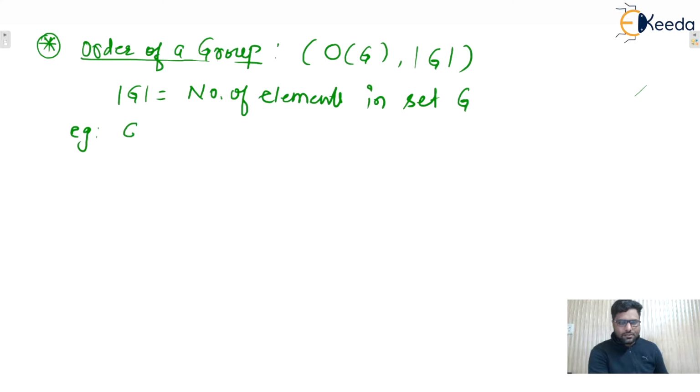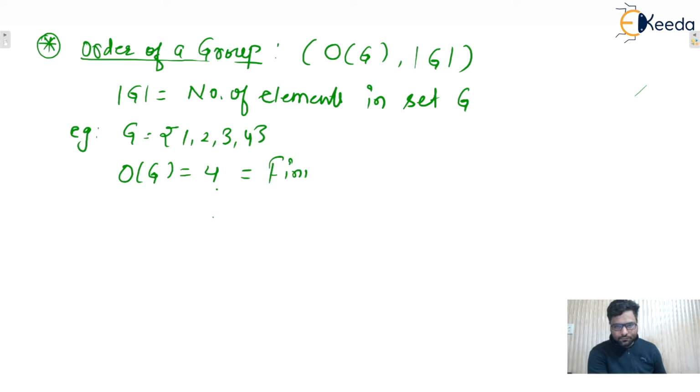Let's say G is given as 1, 2, 3, 4. So the number of elements is how many? The number of elements is 4. So the order of this group is 4. Now you can see, yes, here the order is 4. 4 is a finite number. So this group is known as a finite group. Isn't it?